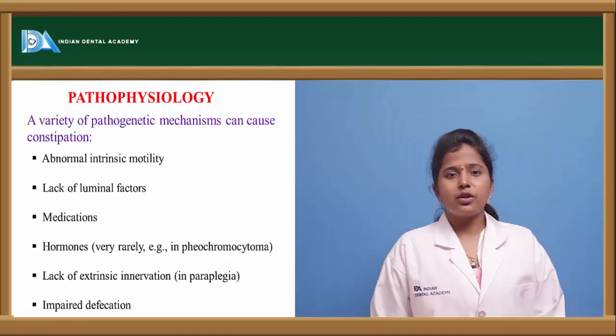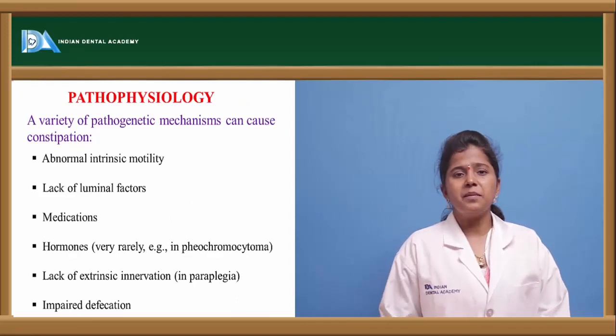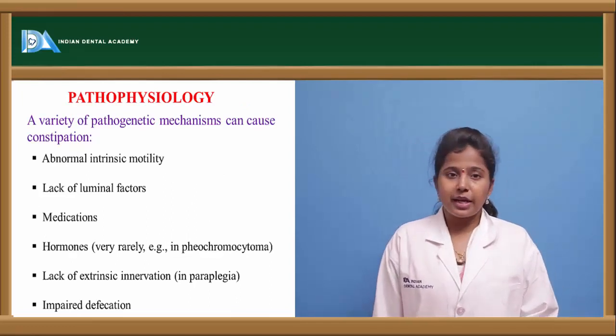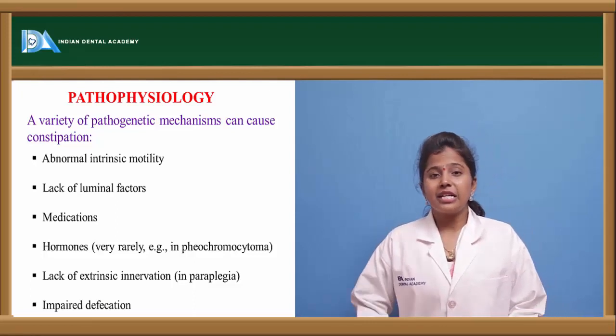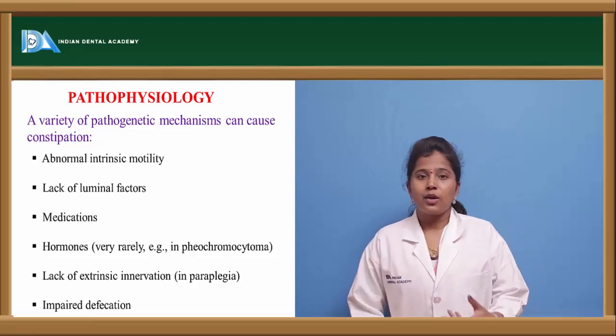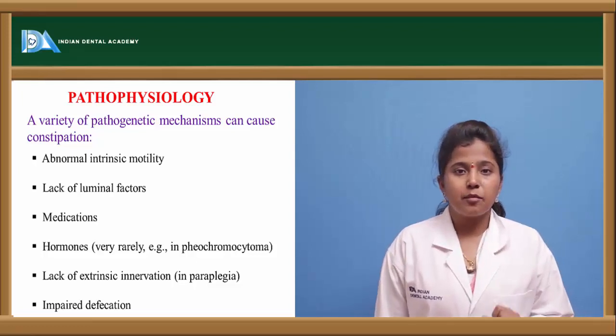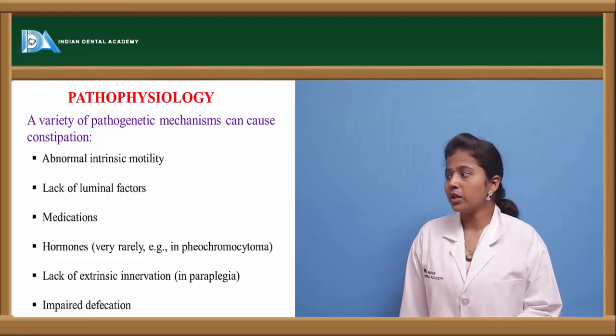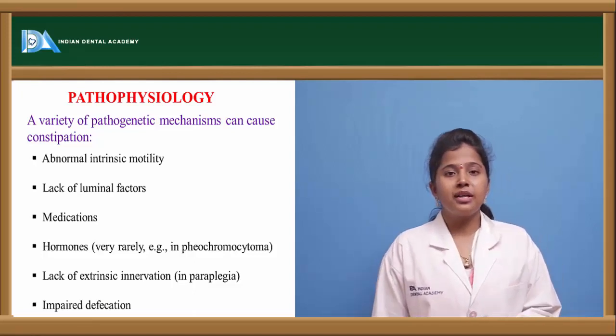What is the pathology, or what might be the reasons or stimulants for this constipation? There are various mechanisms, or various pathogenic reasons why this constipation is caused. One is the abnormal intrinsic motility, that is, if the motility of the gastric region is not proper. And the other one is lack of luminal factors.